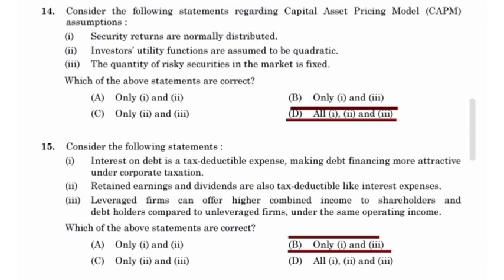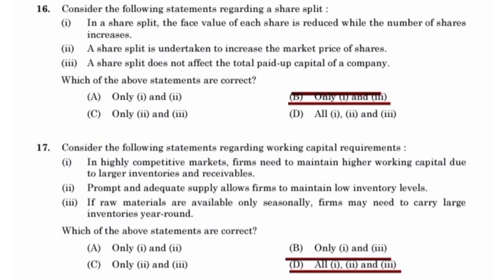Consider the following statements. Which of the following statements are correct? Interest on debt is a tax deductible expense, making debt financing more attractive under corporate taxation. A leveraged firm can offer higher combined income to shareholders and debt holders compared to unlevered firms under the same operating income.